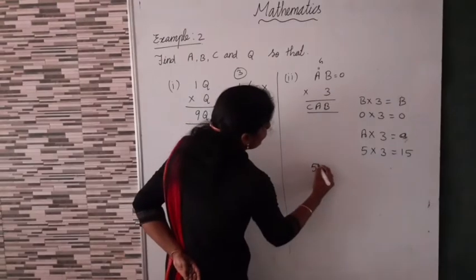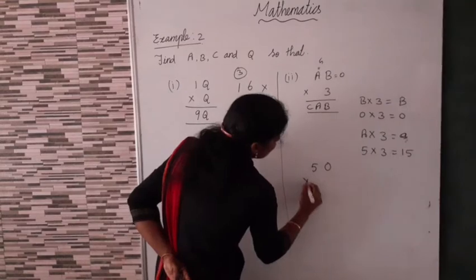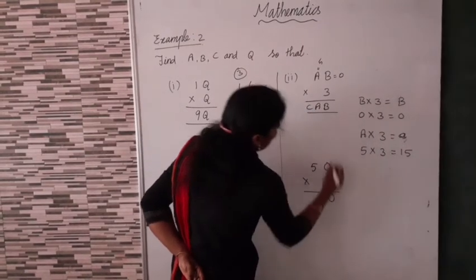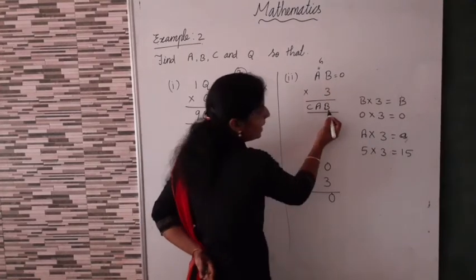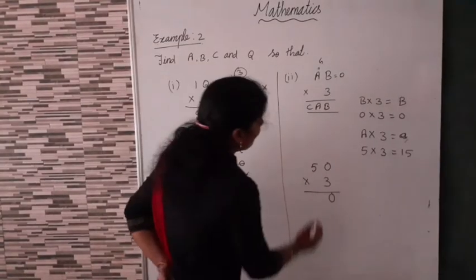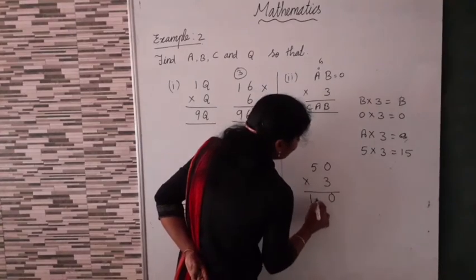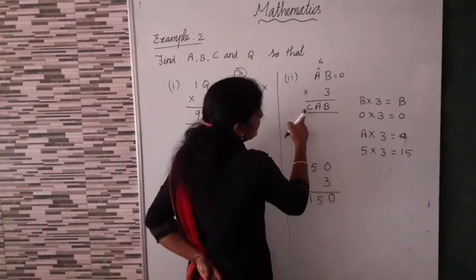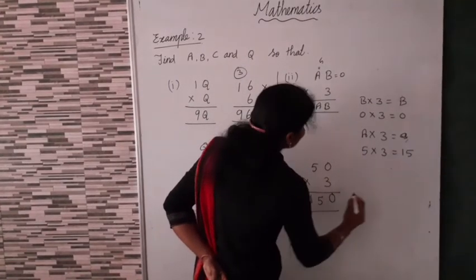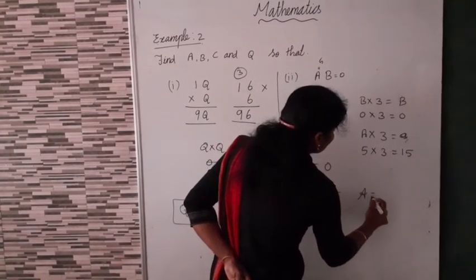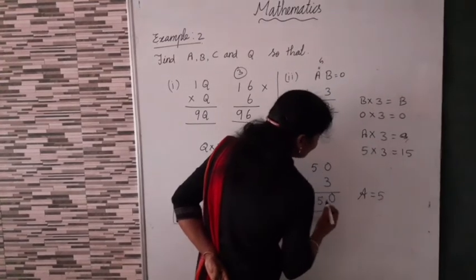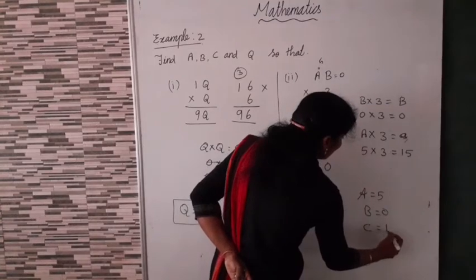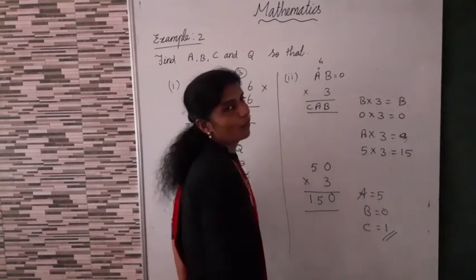Now 50 into 3: 3 into 0, 0. B value is 0, and here also B value 0. Now 5 threes are 15. Here A is equal to 5. A is equal to 5. Then C is equal to 1. Now we can write: A is equal to 5, B is equal to 0, then C is equal to 1. C is equal to 1.